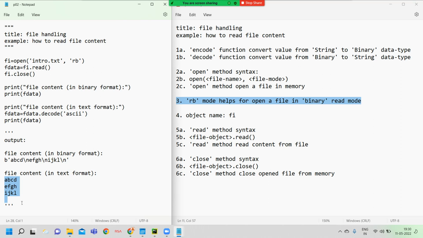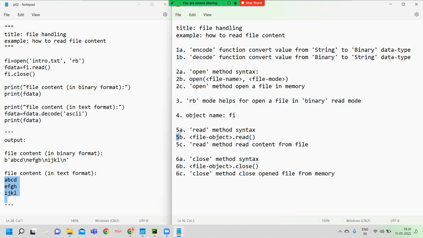Since this is found in a readable, easily understandable format, because of that we are depending on the decode function. The decode function converts a value from binary format into string format. Now this is one example of how to read content from a file.